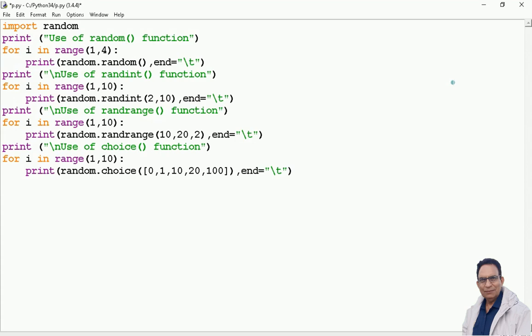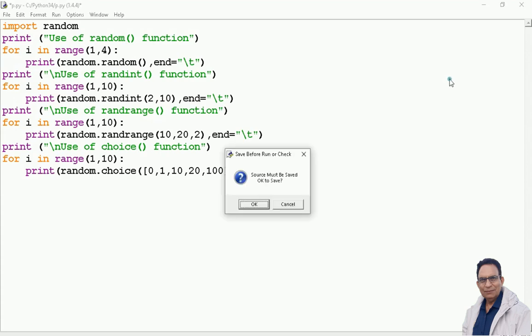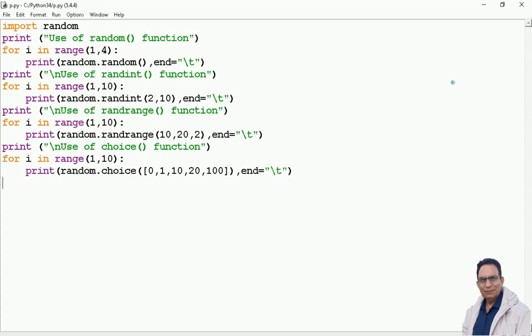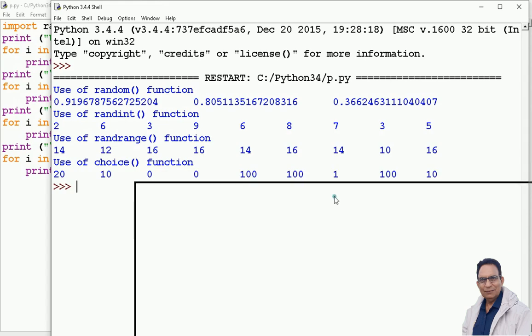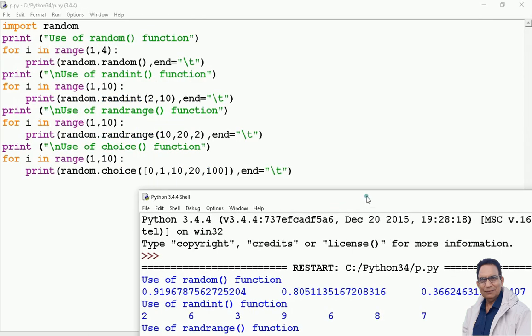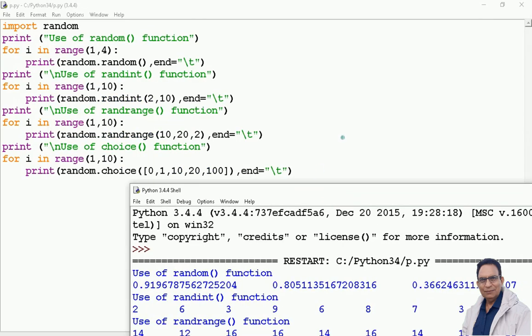For that, let us press F5. It is asking to save the file and go forward. Let us see now. Many outputs are coming altogether. Just to understand these outputs, let us see. Import random. Random is imported here. It says use of random function.